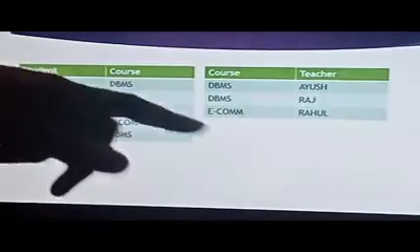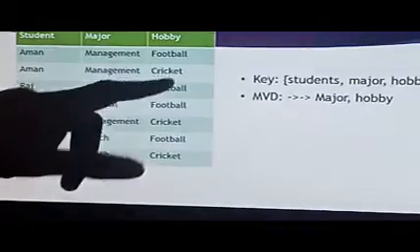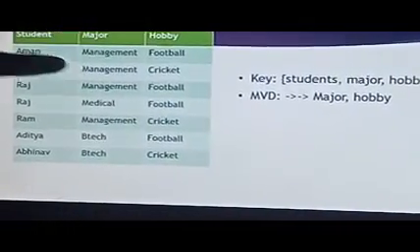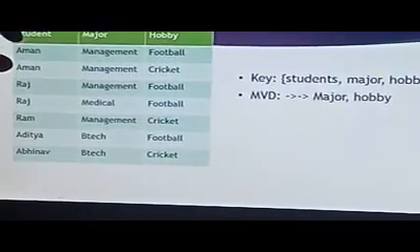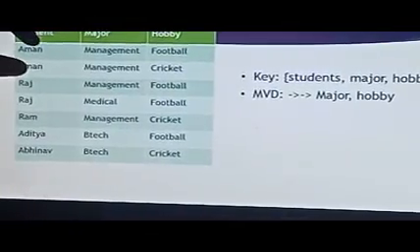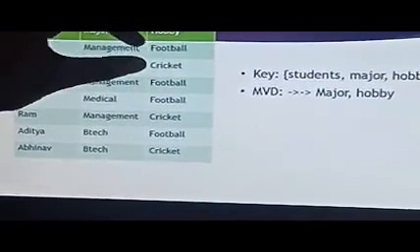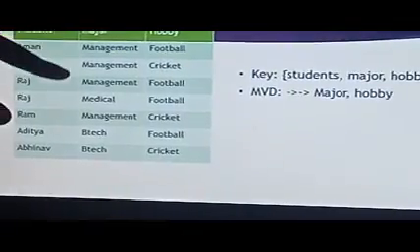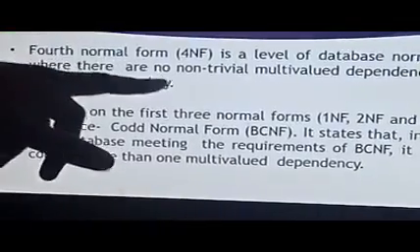The management completely has that student called Aman, but Aman has two different hobbies, football and cricket. So you can look into these things. That is the thing we want.